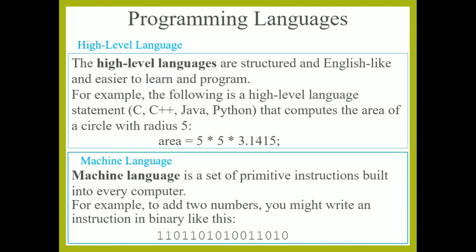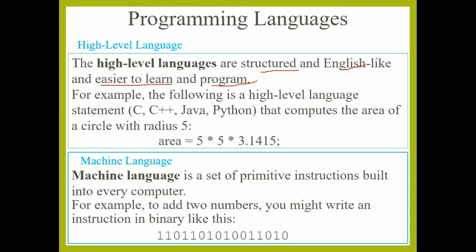Now, first we learn what is high level language and what is machine level language. The high level languages are basically structured and English-like. That means it can be written in English, which is easy to learn as well as to write a program.